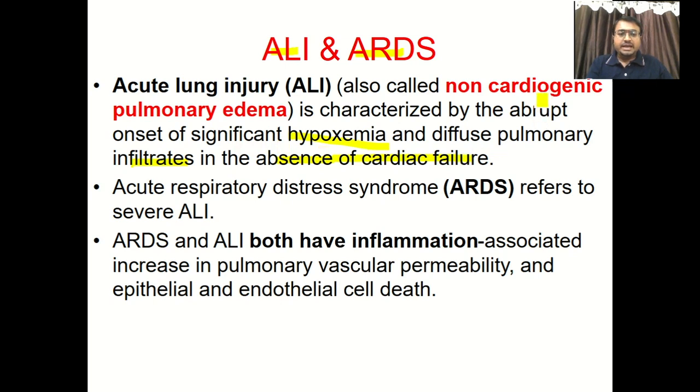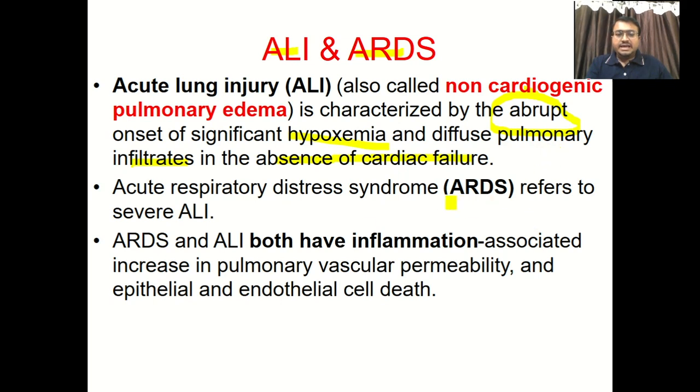It has abrupt onset, which is a very important word. The textbook says it has a 7-day interval, but usually they are present within 24 hours. So this is acute lung injury.